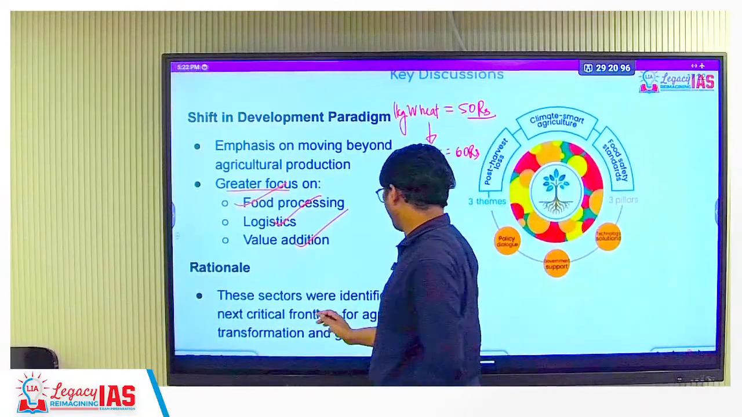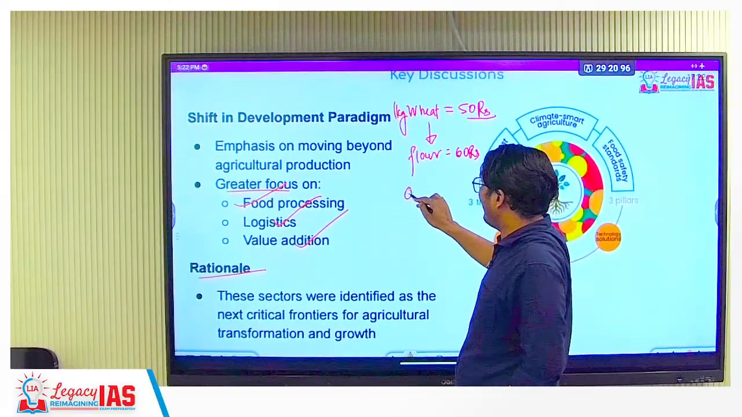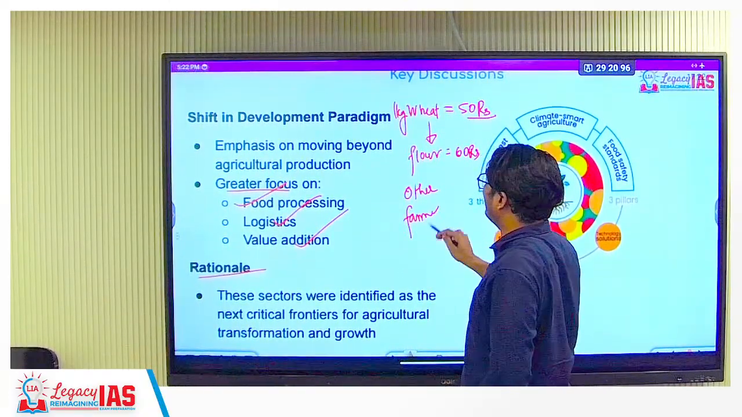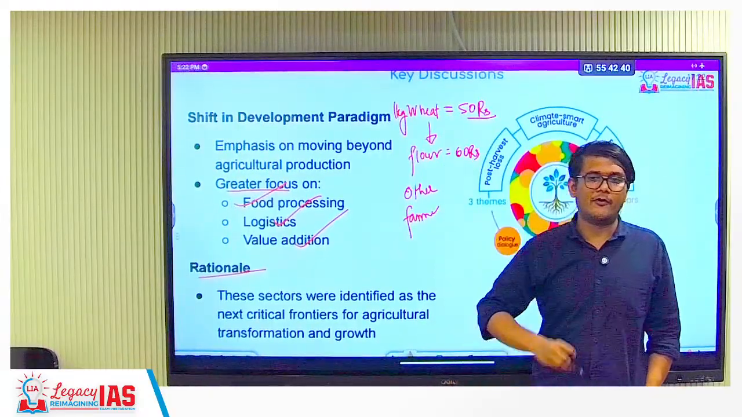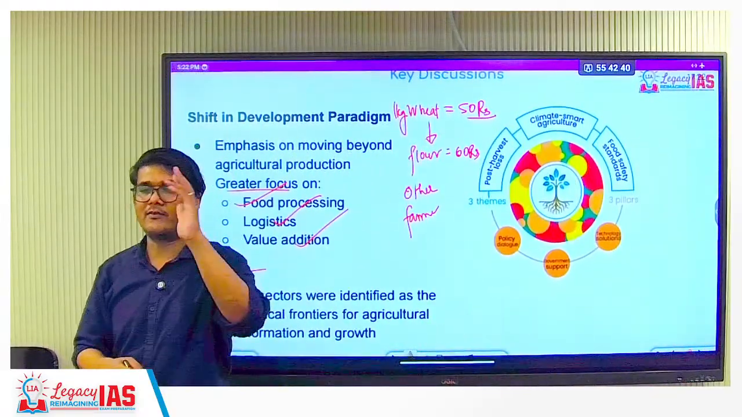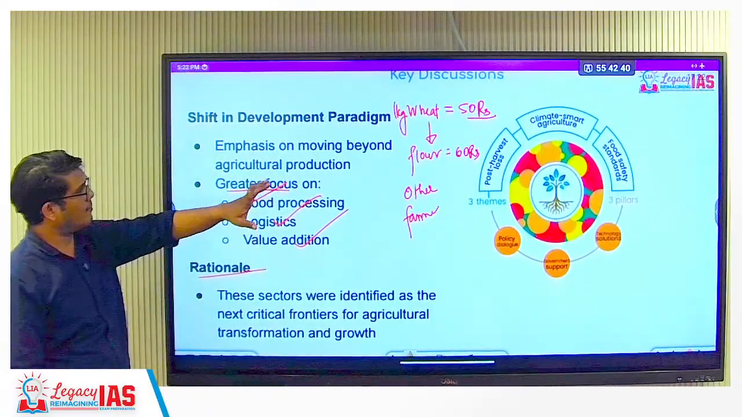Rationales are these sectors were identified. Rationale is basically what? It will benefit other sectors as well. It will benefit the farmers as well. It will benefit producer as well. It will benefit economy as well. You can link the benefits to anything that is your mains related aspect. Okay? This entire page is basically mains related aspect.